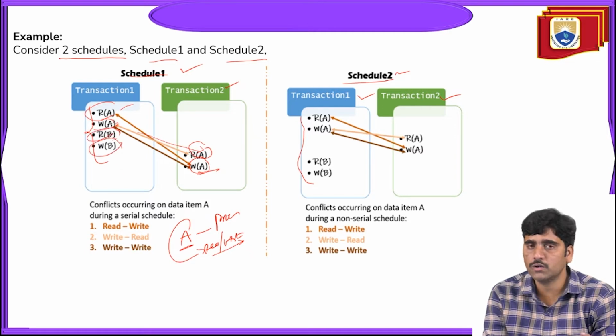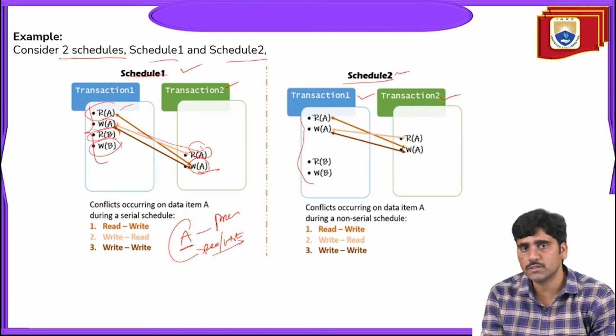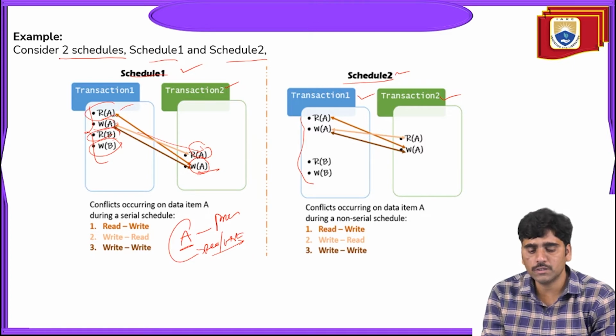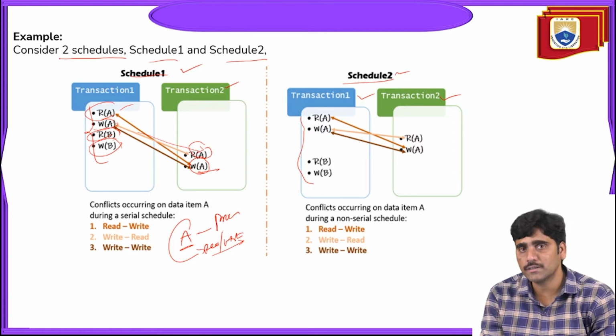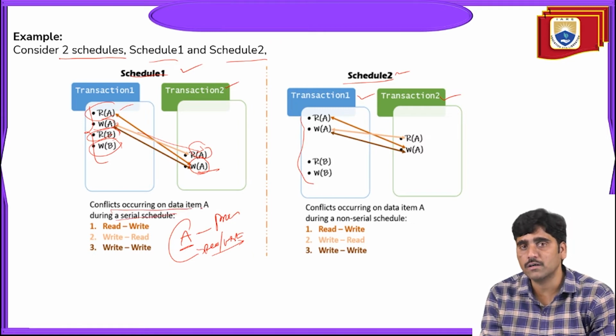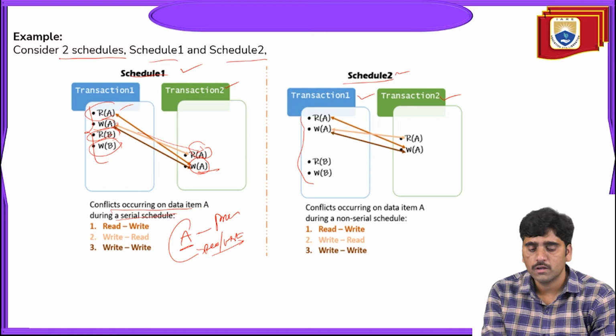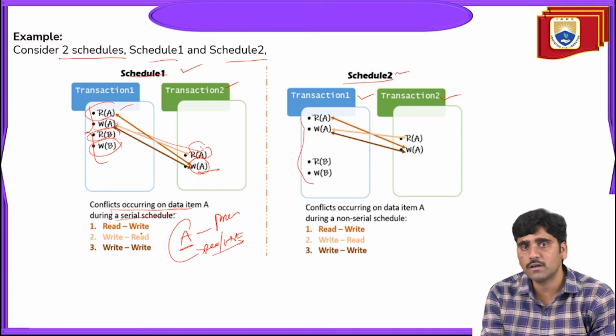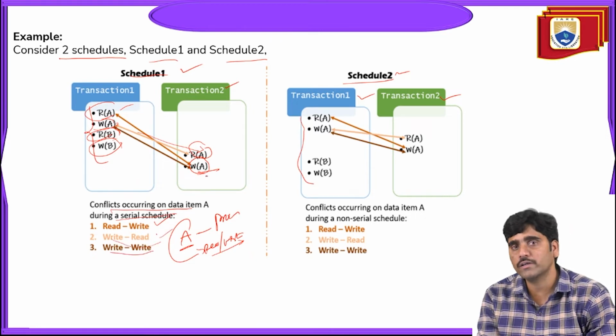These are scheduled as a usual serializable schedule, but related to read of A and write of A, the read on A in transaction 1 and the write on A are going to conflict. During the serial schedule, the read-write conflict occurs, the second is the write-read conflict, and the third is the write-write conflict.